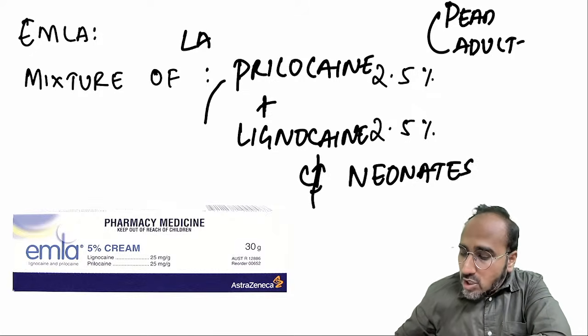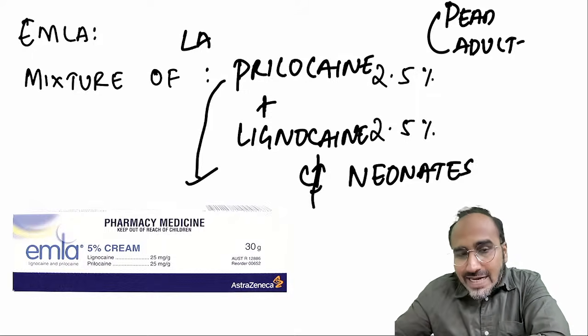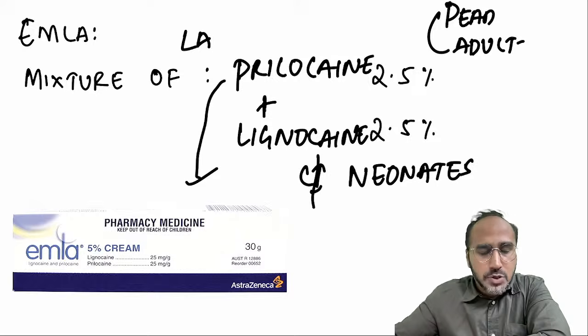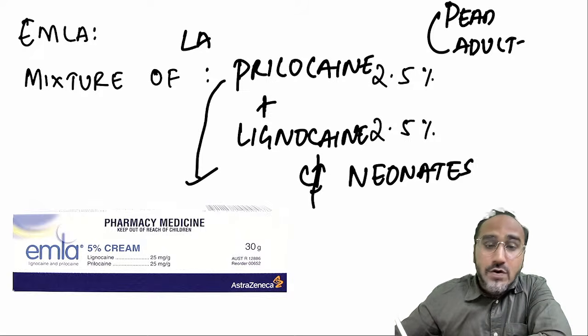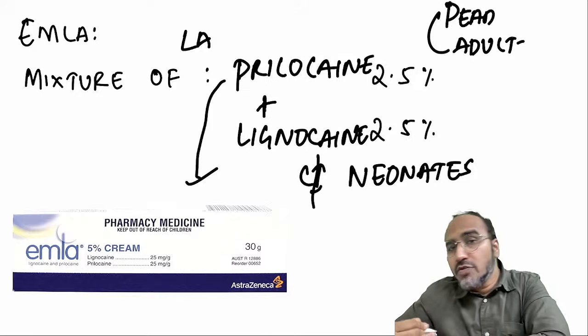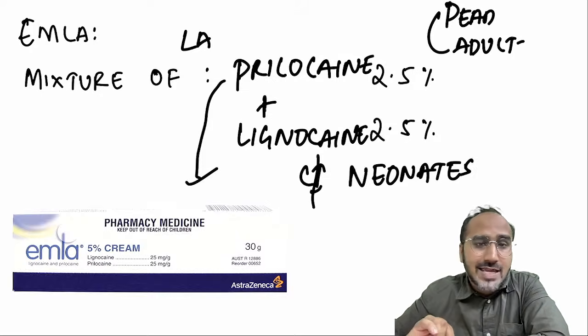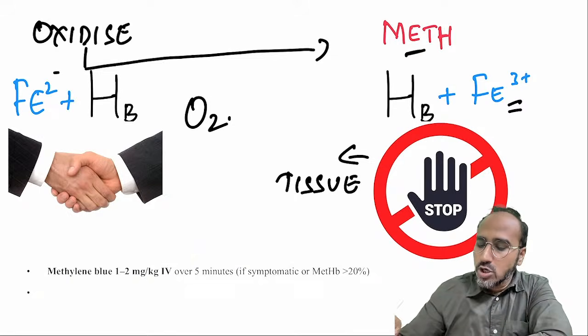The prilocaine component of the EMLA usually gets absorbed through the neonatal skin, and it gets metabolized to a compound called O-toluidine. And what does O-toluidine do? O-toluidine usually converts the ferrous form of hemoglobin to the ferric form. The ferric form does not carry oxygen. That's why the patient will land up in a condition called methemoglobinemia.